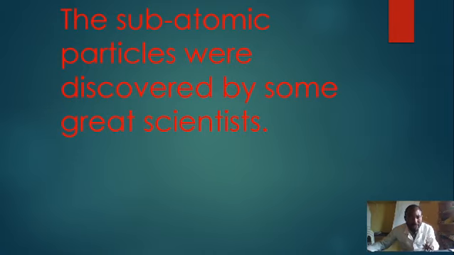The subatomic particles were discovered by some great scientists. Remember, we have already seen that an atom is no longer thought to be indivisible as our great scientist John Dalton had said, but instead the atom has been seen and proven by experiment to be divided into 3 subatomic particles. And we have seen the protons and the neutrons in the nucleus of an atom, and we have seen the electrons moving around the nucleus as planets moving around the sun.